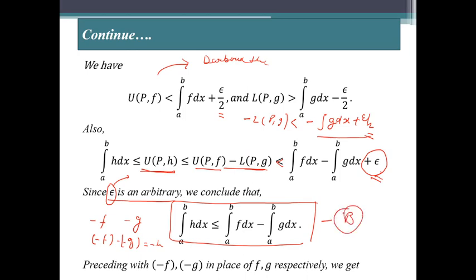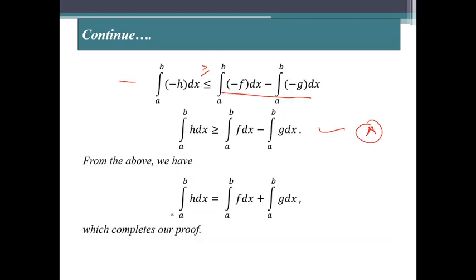So from A and B we conclude that the integral of h dx from a to b is equal to the integral of f dx minus the integral of g dx from a to b. So this completes our proof. From here we conclude that if f and g are two Riemann integrable functions, then their difference function is also Riemann integrable, and the integral value of the difference function is equal to the difference of their Riemann integrals.